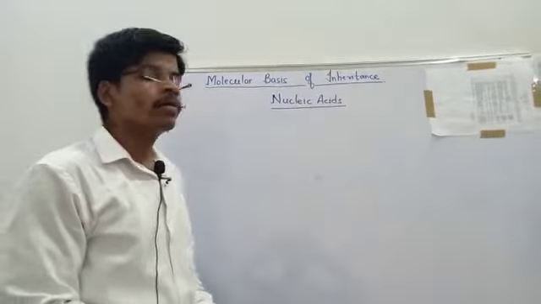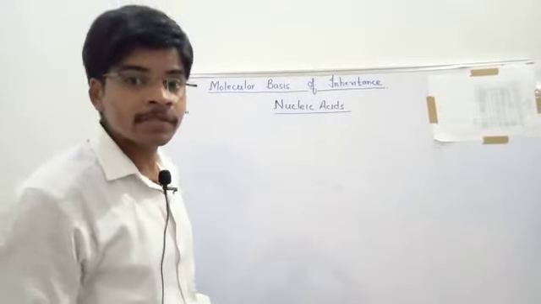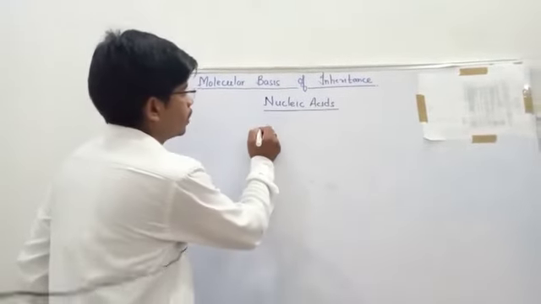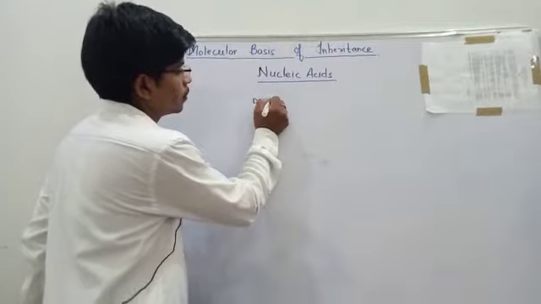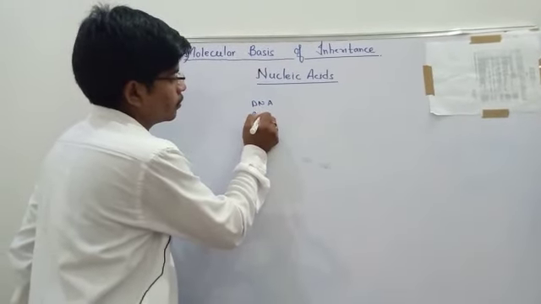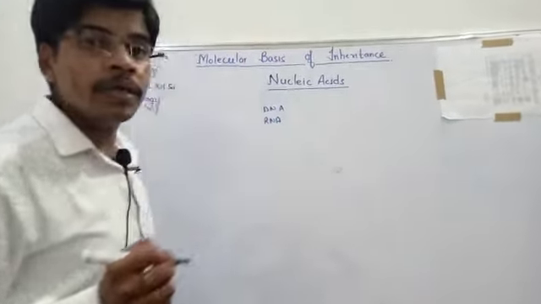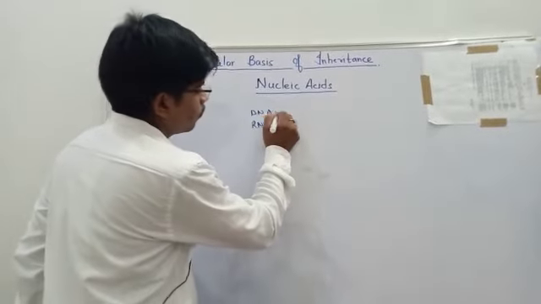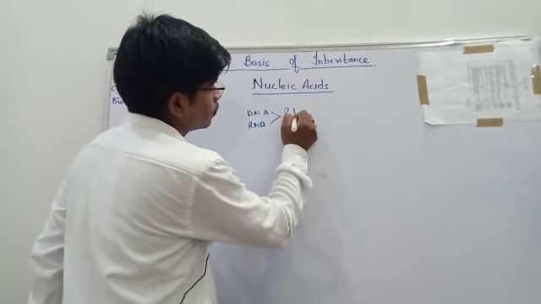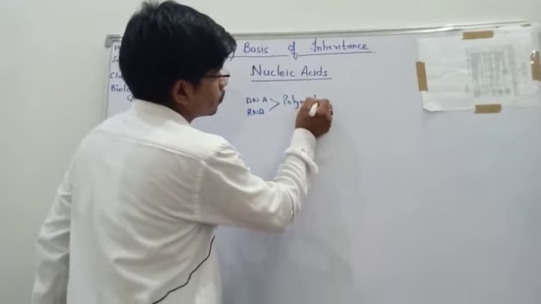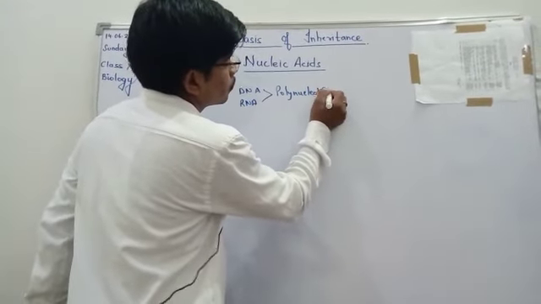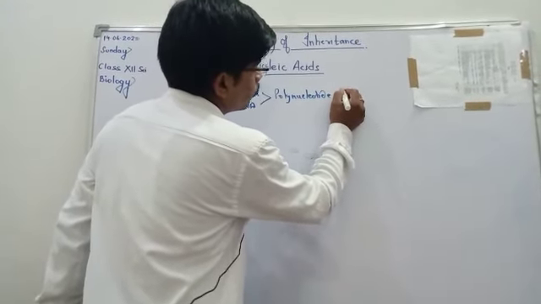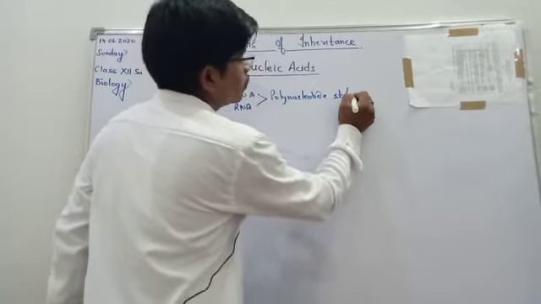Okay. Now, nucleic acids are of two types, which is the DNA and RNA. DNA and RNA both are a polynucleotide structure or polynucleotide chain.